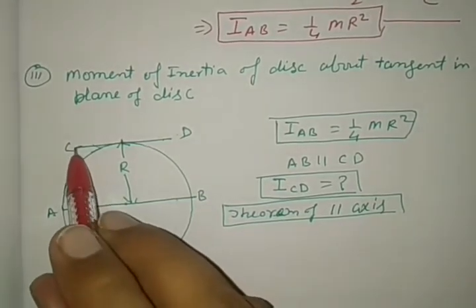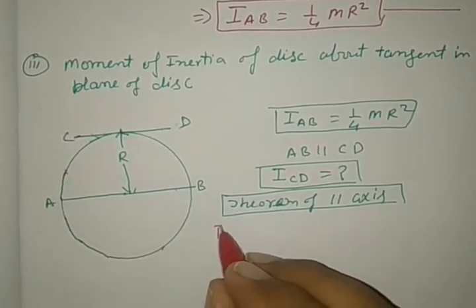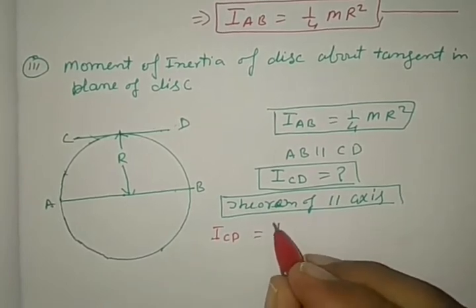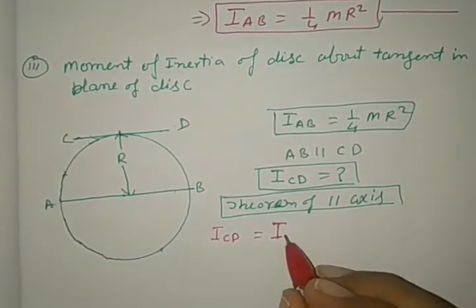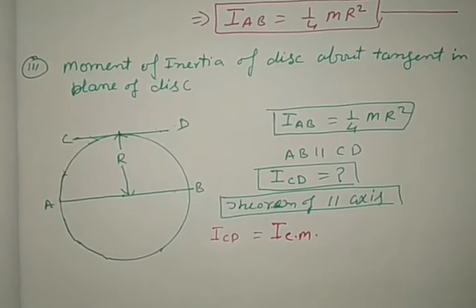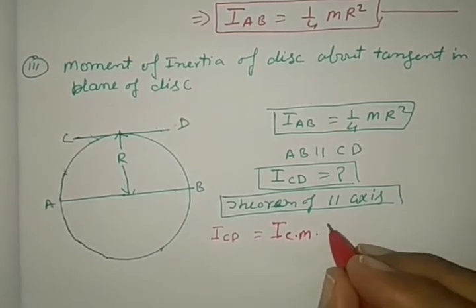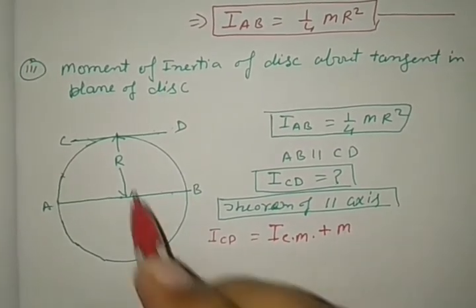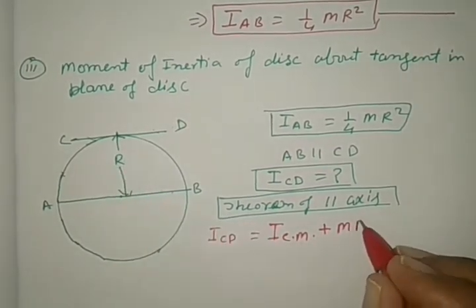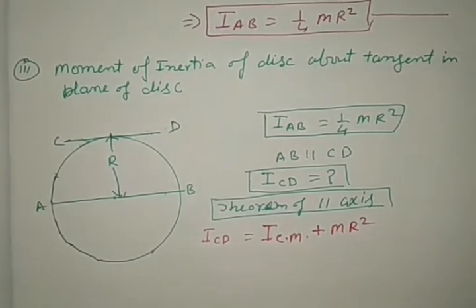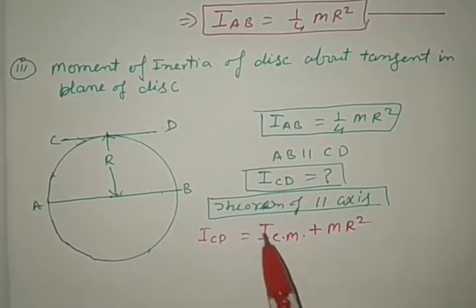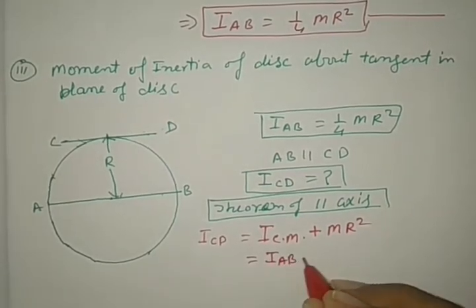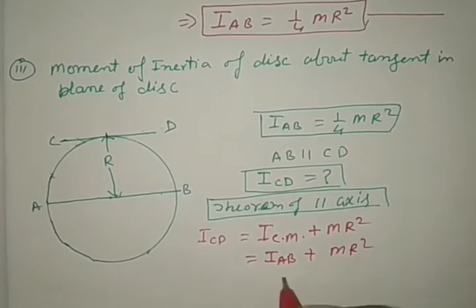Moment of inertia about the given axis of rotation, ICD, is equal to the moment of inertia around the center of mass plus mass of the disc into distance squared. About the center of mass means about AB, plus mr square.